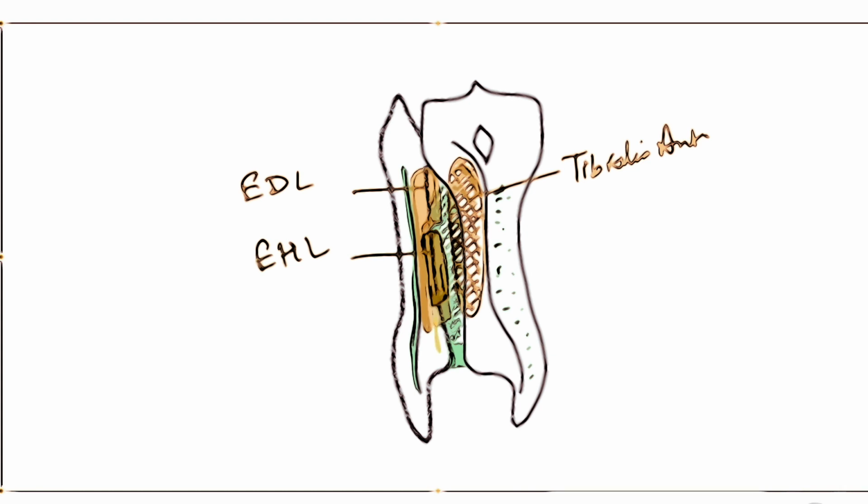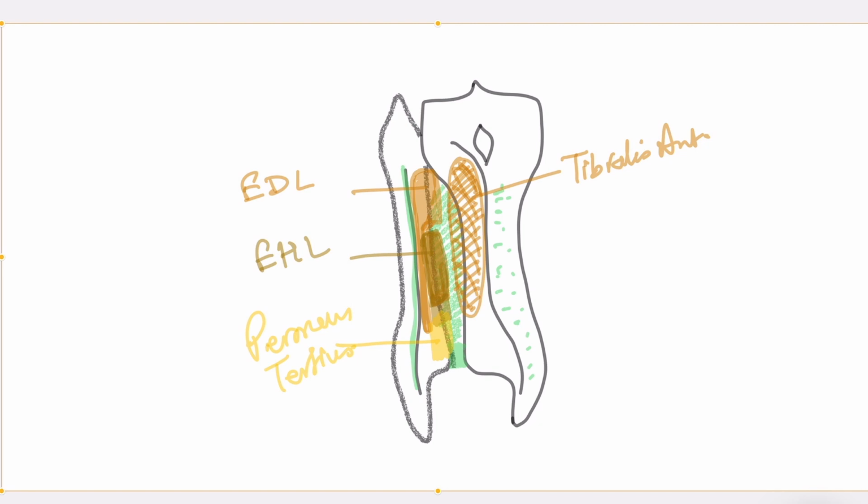In the lower 1/3, there is only one muscle that takes origin from fibula, and this muscle here is peroneus tertius. Okay, so it's easy. Remember this. Only one muscle that takes origin in the front of leg from tibia is tibialis anterior, and the rest three muscles take origin from fibula.